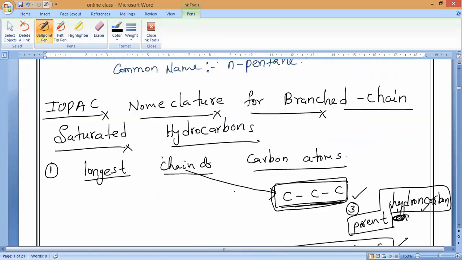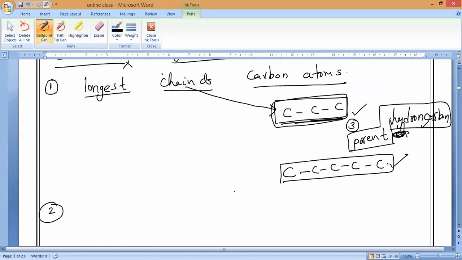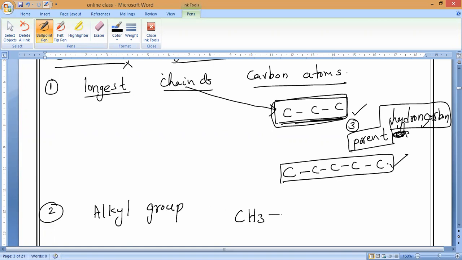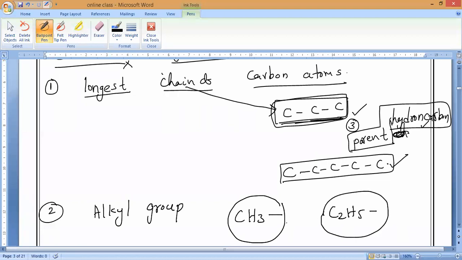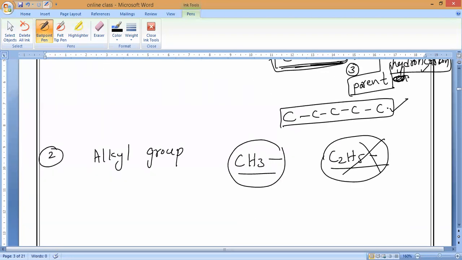So the second point is, all of you should remember, we have to identify the alkyl group present in the side chain. What kind of alkyl group do you have? Either CH3 or C2H5. Till class 10th, we only have formulas with these two alkyl groups, and even C2H5 comes very rarely. So one and only alkyl group we have.